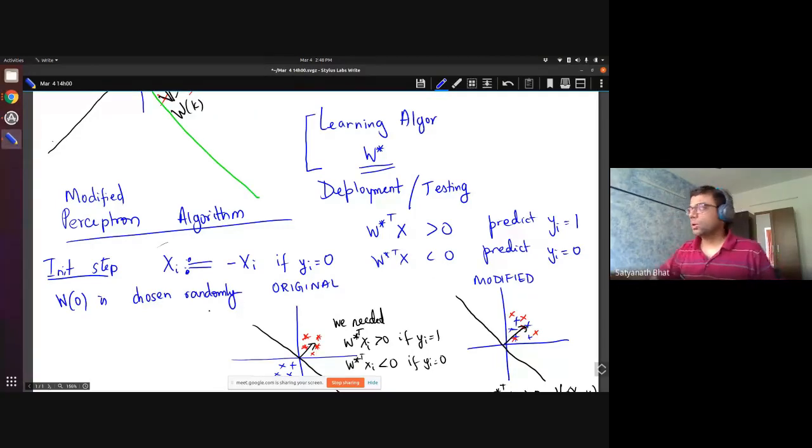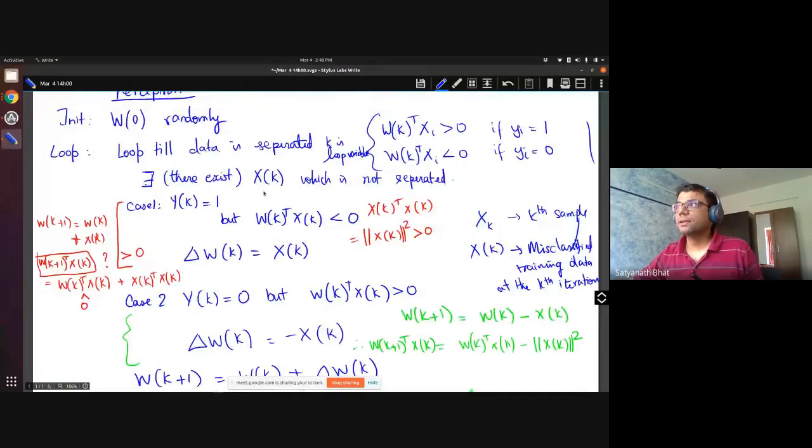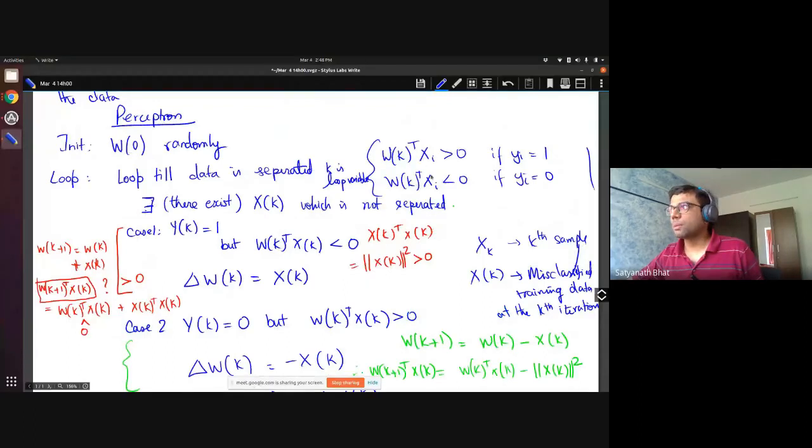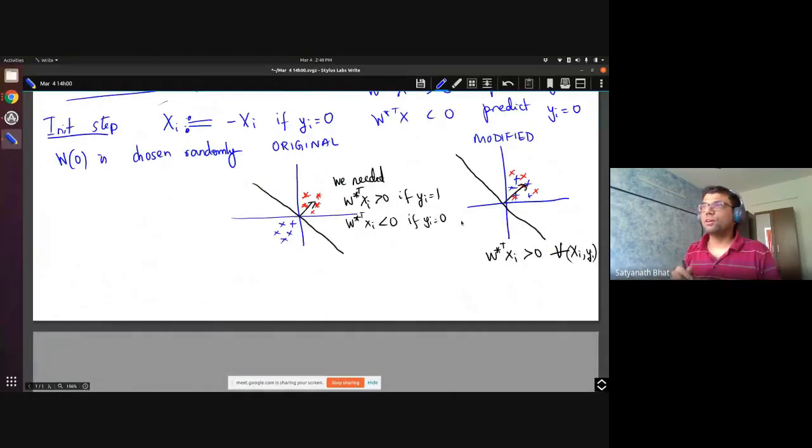Now our loop was looking at whether you are able to separate or not. Now what we are going to look at is whether all points are on one side of the hyperplane.